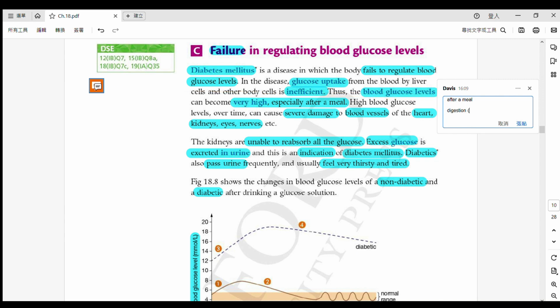So after we digest the bowl of rice, it turns from carbohydrate to glucose, right? And then what happens? After digestion, we need to carry out absorption. Okay, so where is it absorbed? It is absorbed into our small intestine. 咁就會去到我哋嘅小腸嗰度啦，吸收咗啦。And after that, 之後啦, our blood glucose level will rise, okay, increase. 就會上升咗啦。